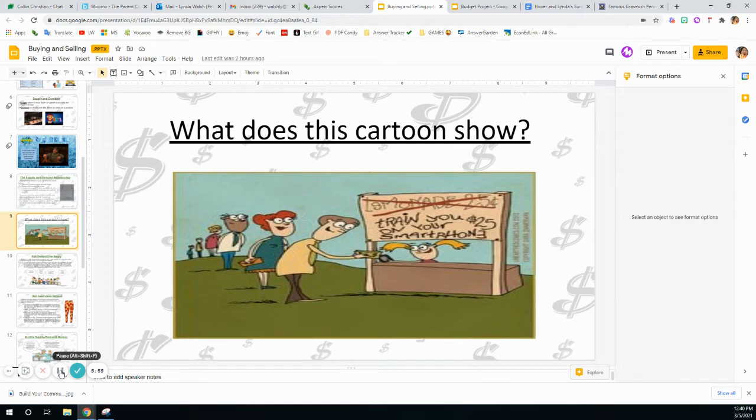She decided to open a business where she would train adults to use their smartphone. Why? Because clearly the demand is very high for that service. There's a lot of people in line waiting for that service. So what does that mean about her price? It means if the demand is high, she can sell her service for more money.